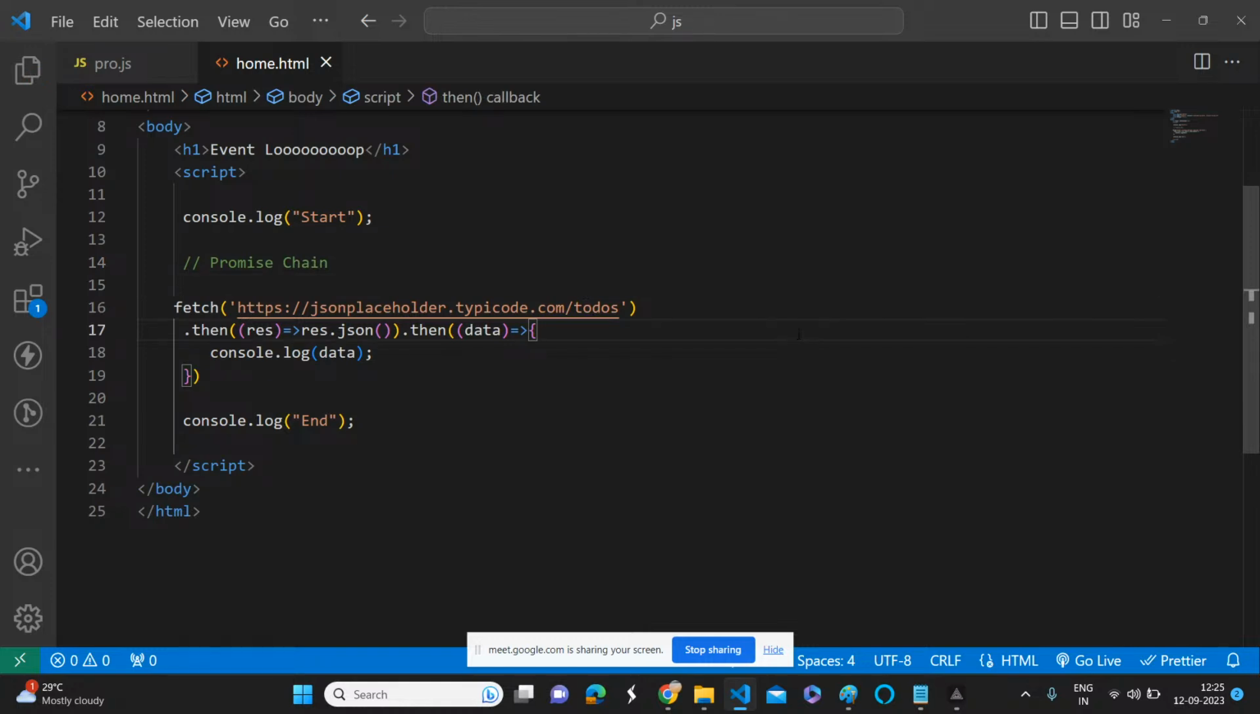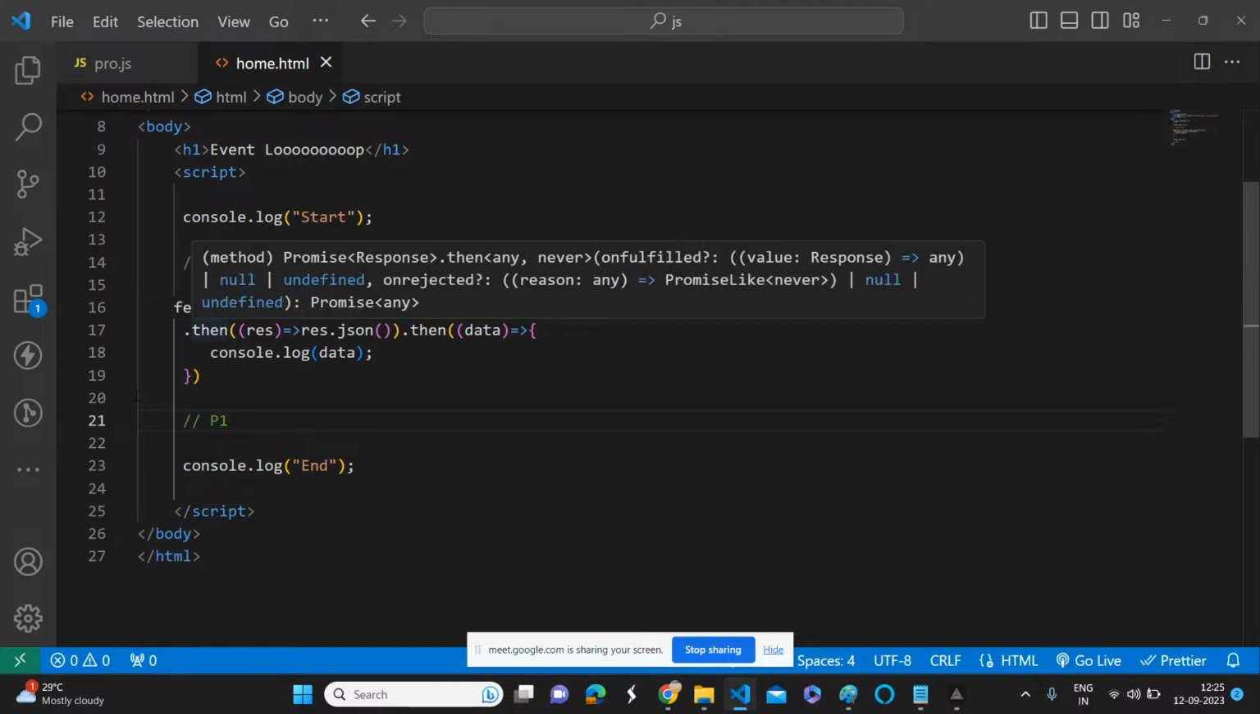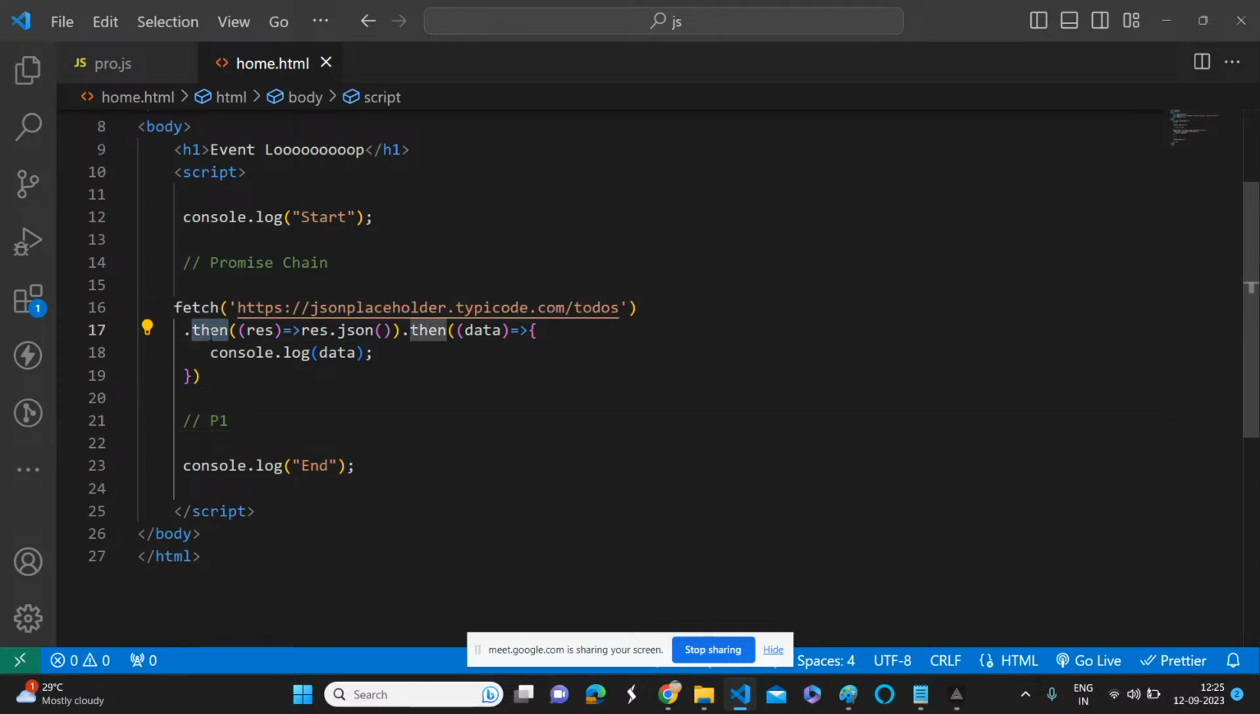Yes, I think promise after promise. Yes, that is a promise chain. Because if you see, whenever we invoke this fetch API initially, it is giving a promise, right? Yes or no? It is giving a promise. Just imagine that is promise one. And once it is fulfilled, we are invoking the then method.